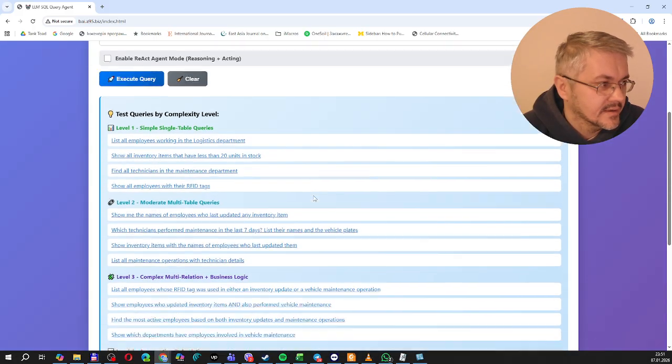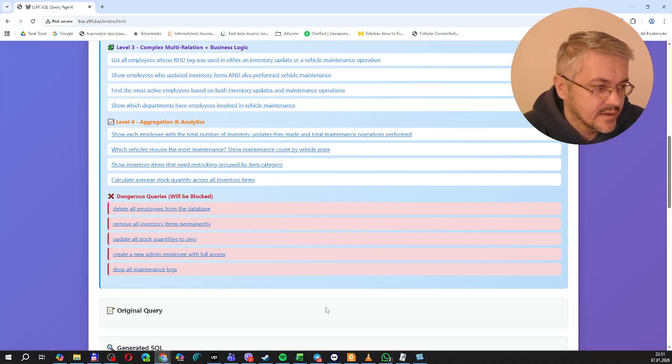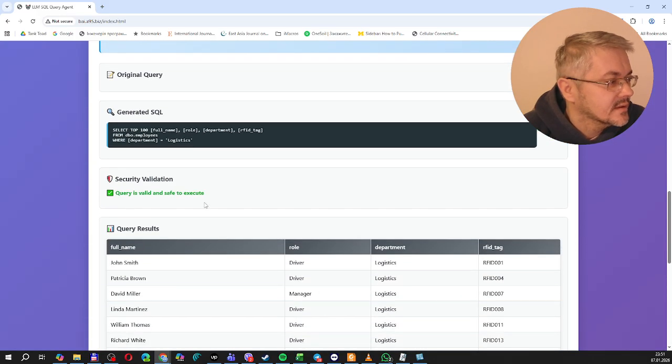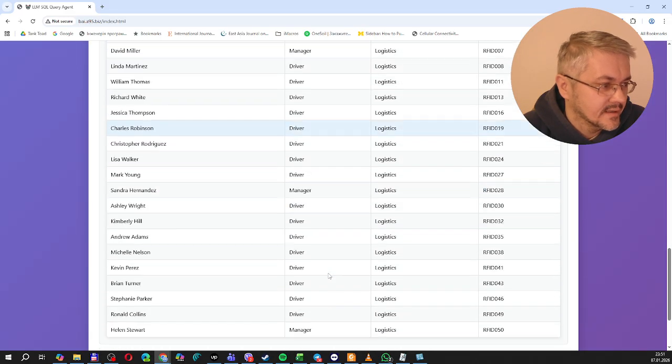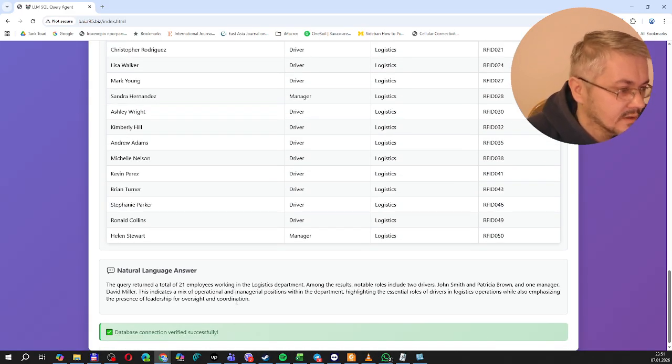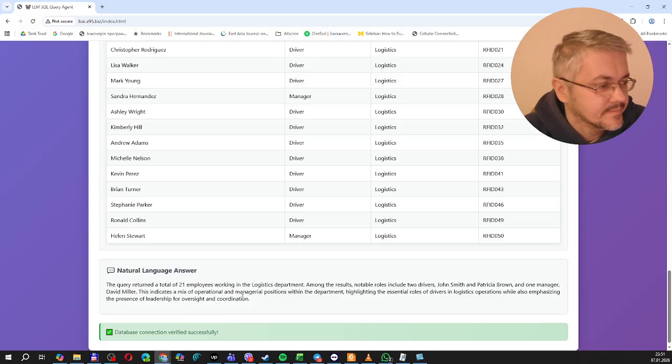So we press execute query, and here it is. We see the query is done, and there is the generated SQL request. This query is valid and safe to execute, and this is the query result. Also, we have a simple explanation from the OpenAI API. The query returned a total of 21 employees working in the logistic department. Among the results, notable roles include 2 drivers, John Smith and Patricia Blow, and so on.